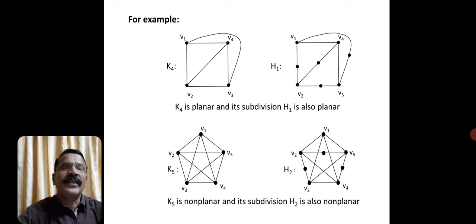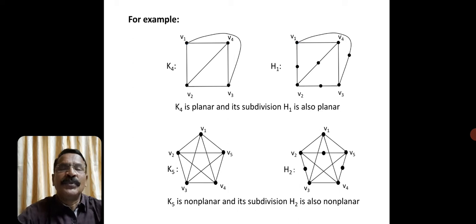Like that, we have replaced an edge by a vertex and joined the end vertices of that edge. So ultimately we got the subdivision of the planar graph K4. Here H1 is the subdivision of the planar graph K4. You just see the graph H1. H1 is also planar, isn't it? There is no crossover of the edges. So it's very obvious, if G is planar, then its subdivision is also planar.